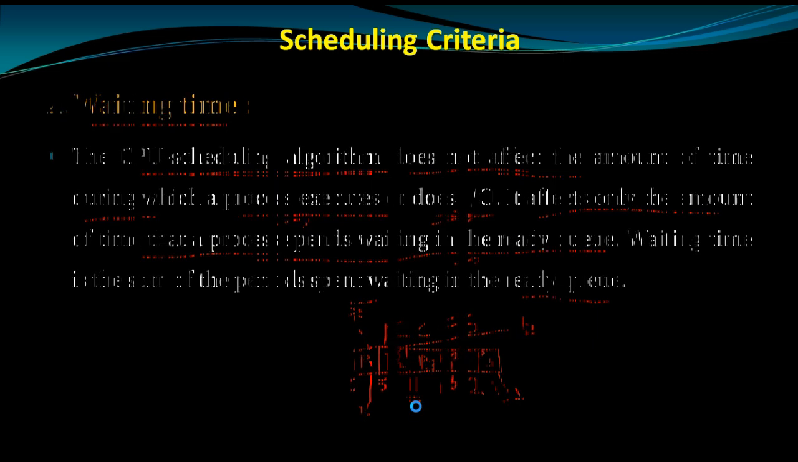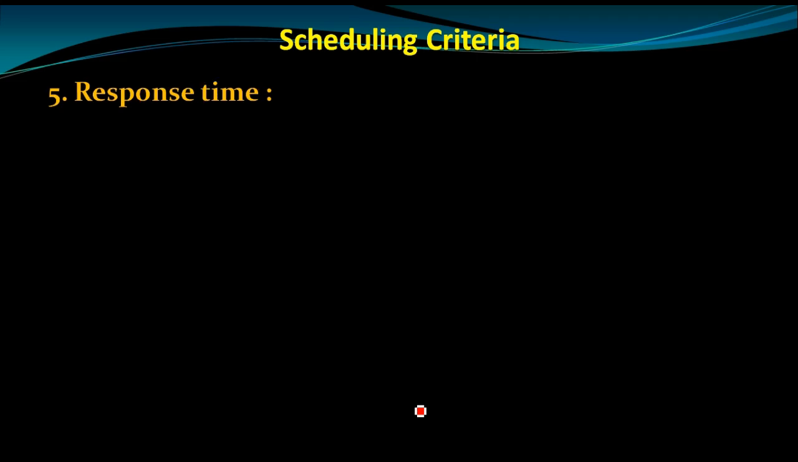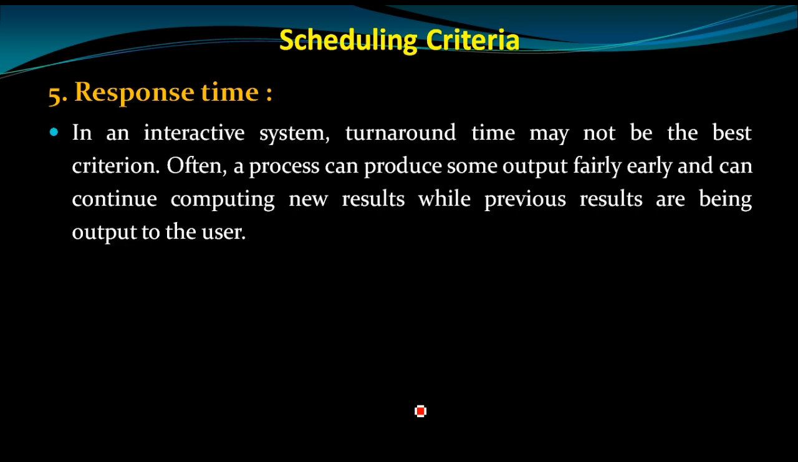Now the fifth one, that is the response time. In an interactive system, turnaround time may not be the best criterion. Often a process can produce some output fairly early and can continue computing a new result while previous results are being output to the user. Thus, another measure is the time from the submission of the request until the first response is produced. That is the response time.